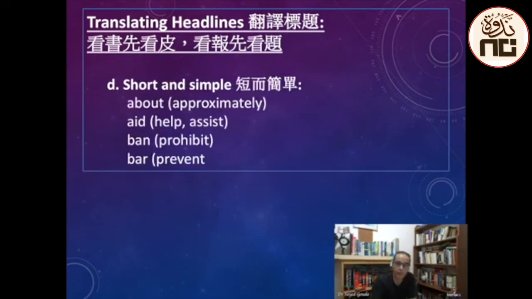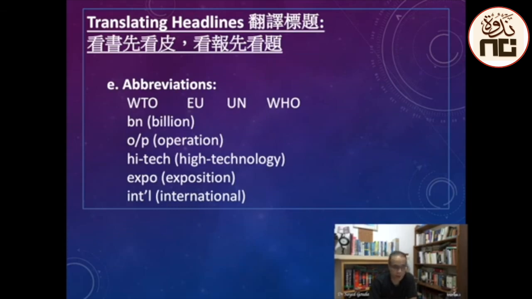And as I said in the second lesson, I think you should use short and simple words. So you should say about instead of approximately, aid instead of help or assist, ban instead of prohibit, bar instead of prevent, and so on. Abbreviations, use abbreviations. Use, for example, WTO, EU, UN, WHO, BN for billion, and so on. High tech for high technology, expo for exposition, and so on.